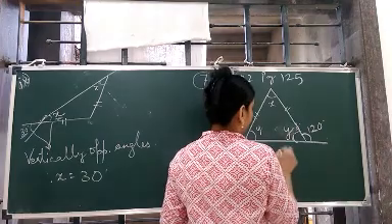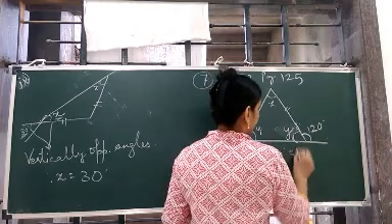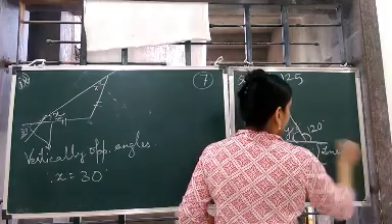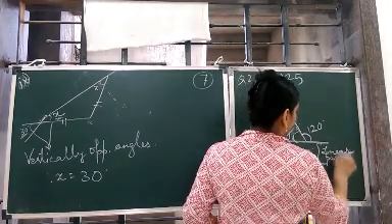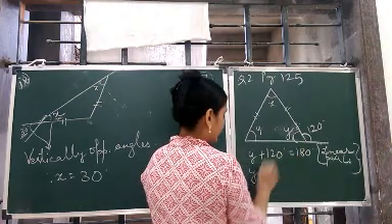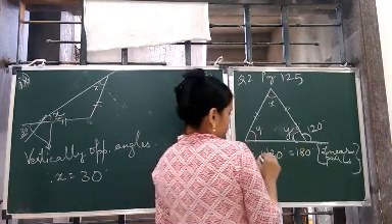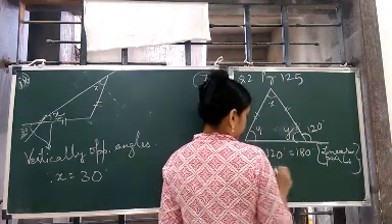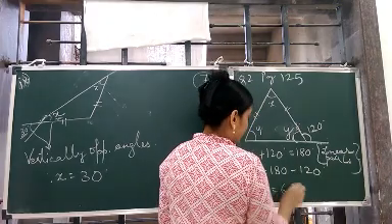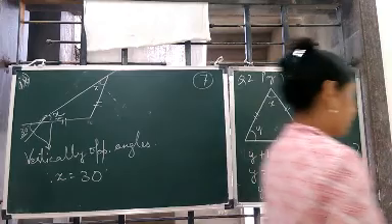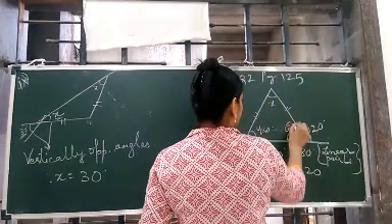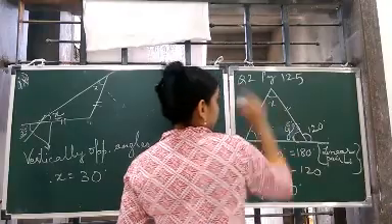Y plus 120 degree is equal to 180 degree. Why? They are linear pair angles. As a short form you can write. Now 120 will be shifted here, so you will get the value of y. So 180 minus 120. So the value of y will be what? 60 degree. Correct? So now this is 60. This is 60. You need to know this.